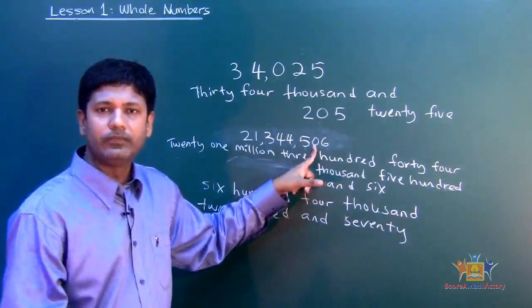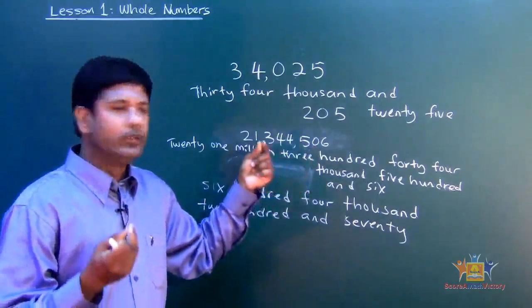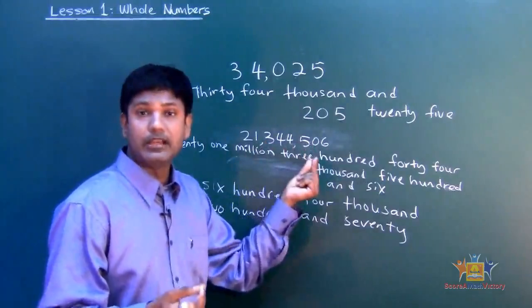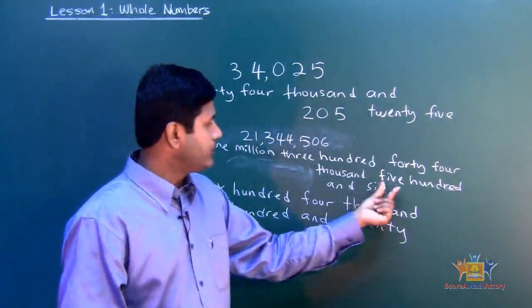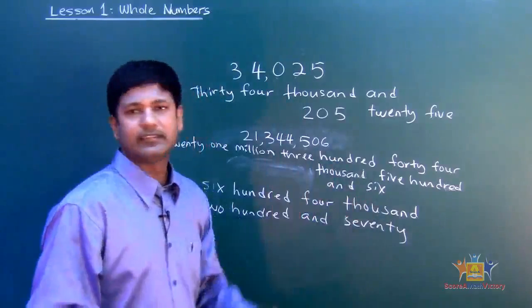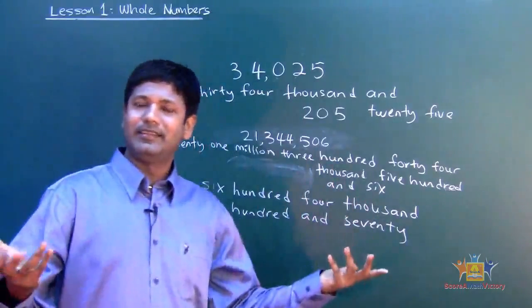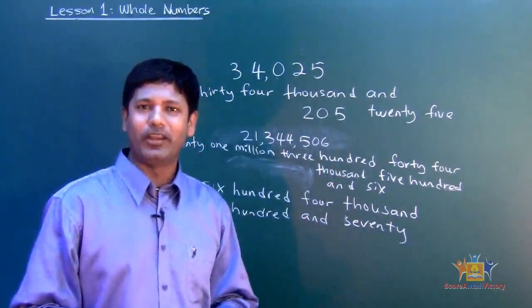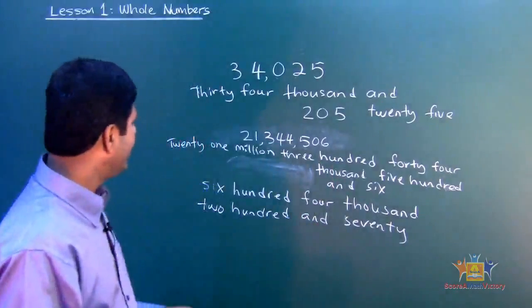There's no digit to it. See that? It's a 0. I mean, there is a digit, but there's no counting number there. So you put a silent to it and you say 506. That's it. Pretty easy, isn't it? Very straightforward. So good.